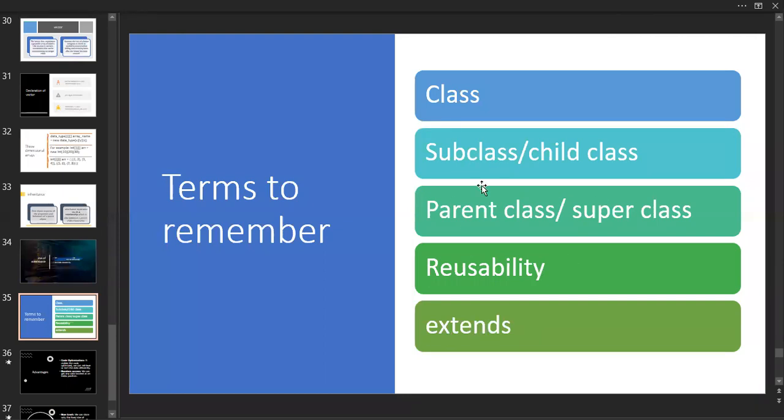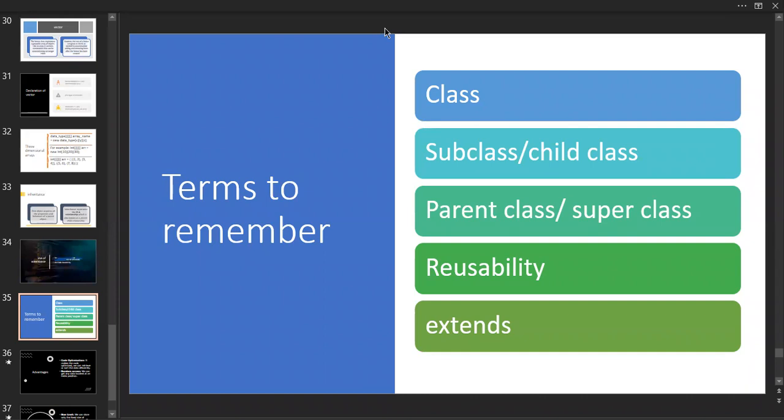These are not the keywords. Class is a keyword. Extends is a keyword for using the properties of a parent element. At the time of overriding, we just discussed that. Now we'll get a detailed concept of extends, how we are going to acquire all the properties of a parent inside our subclass or child class.